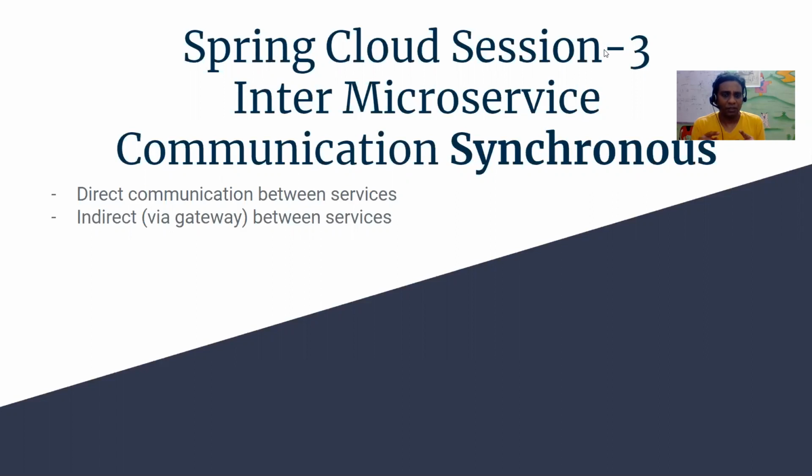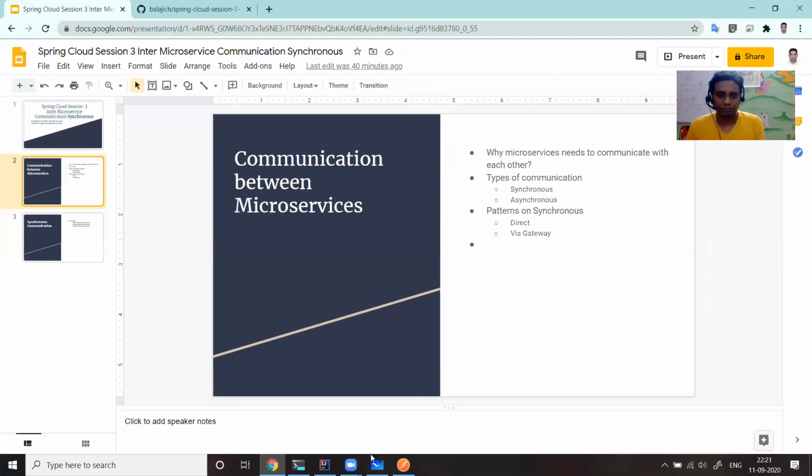The core part I'm going to cover in this is how one microservice communicates with another microservice. What are the best patterns to follow? In which scenario, which patterns to follow? We are going to cover that. So without wasting much time, let me jump into the whiteboard and explain what microservice communication is, why that matters, and what the types of communication between microservices are. Let me open the board.